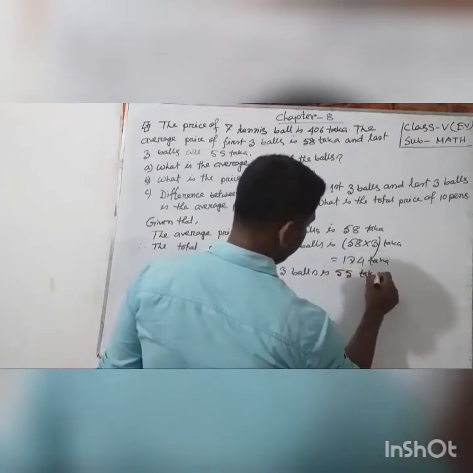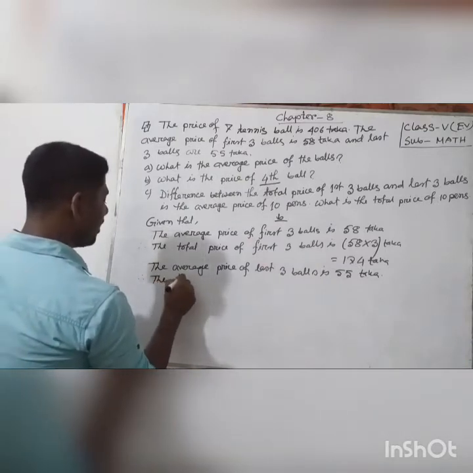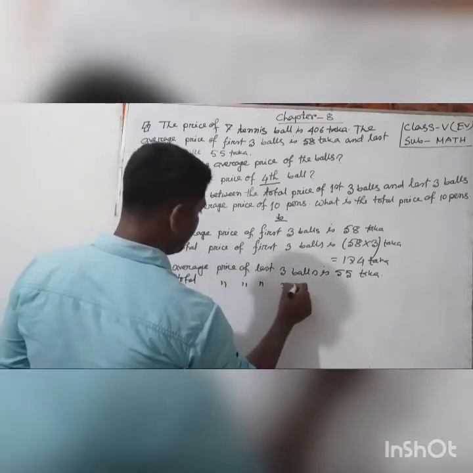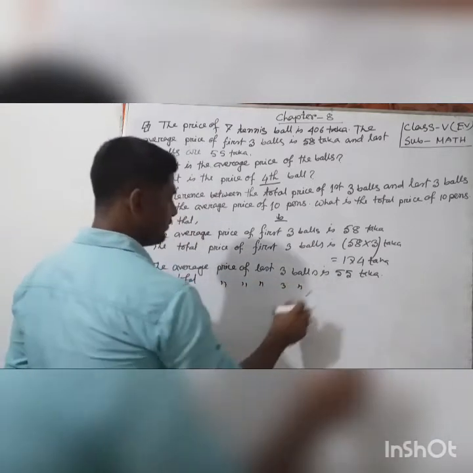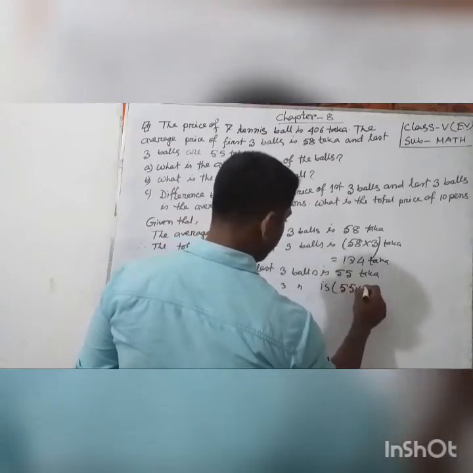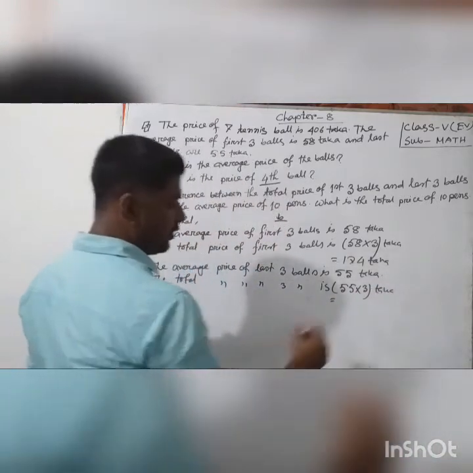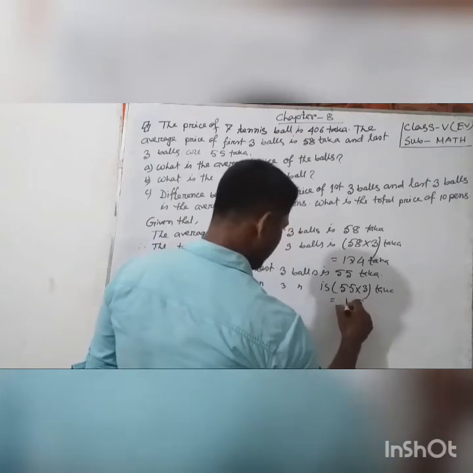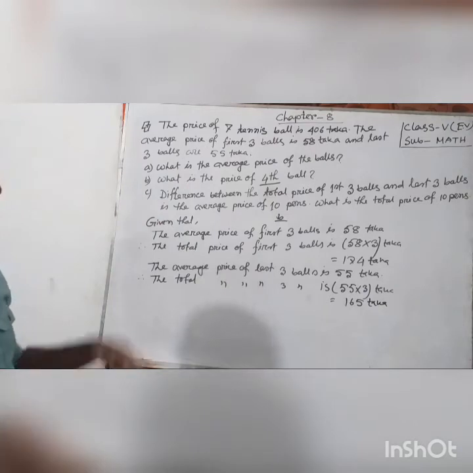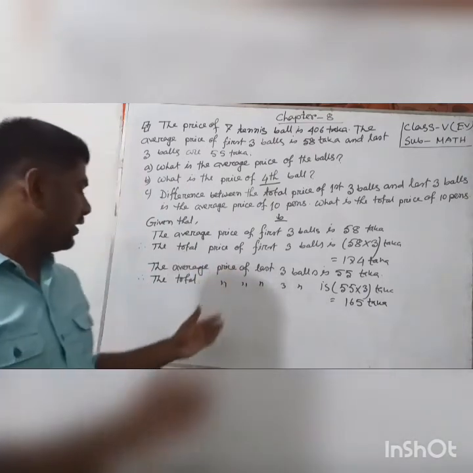So we find the total price of the last three balls is 55 into 3 taka, that is 165 taka.